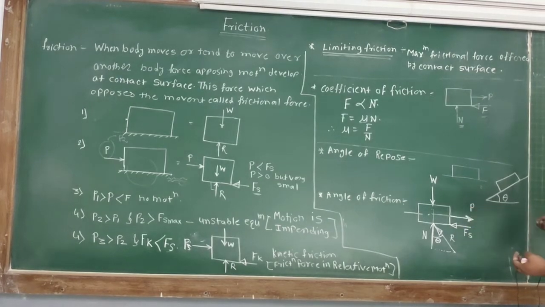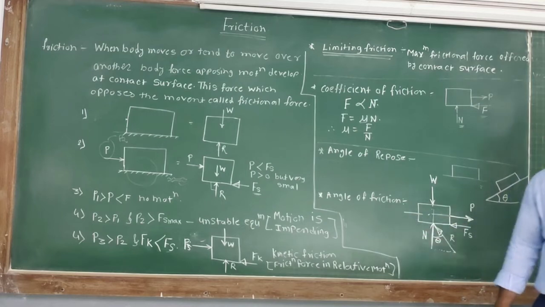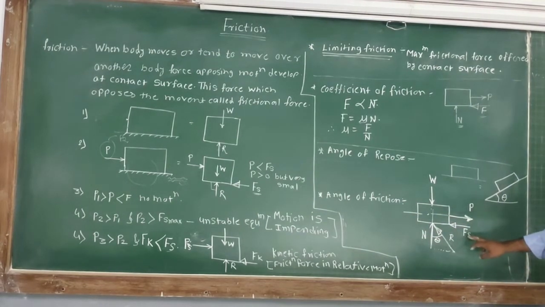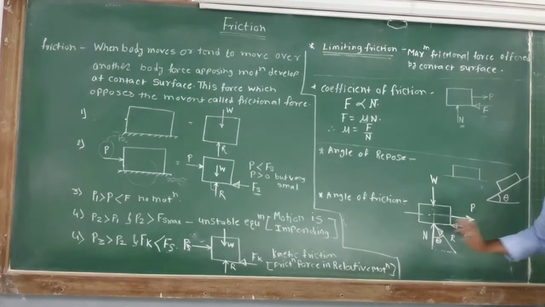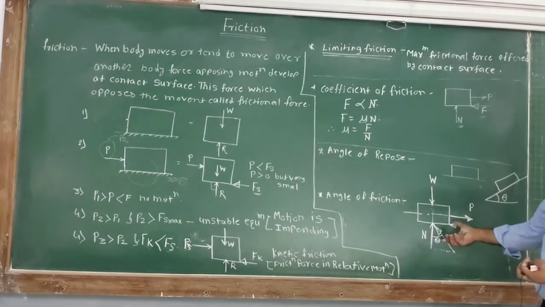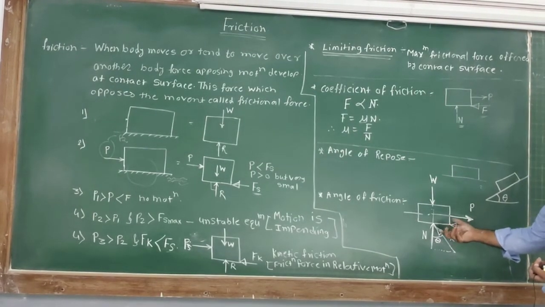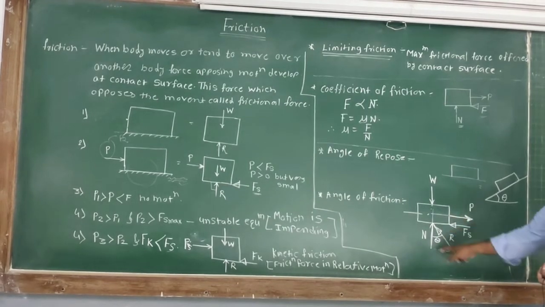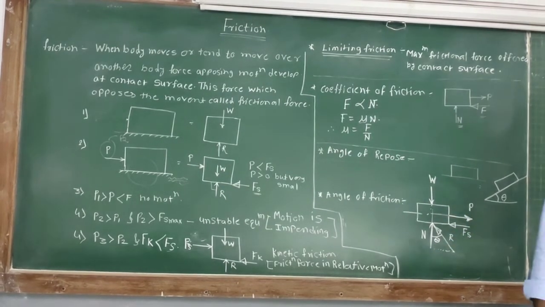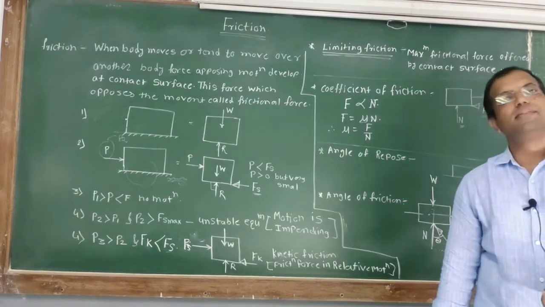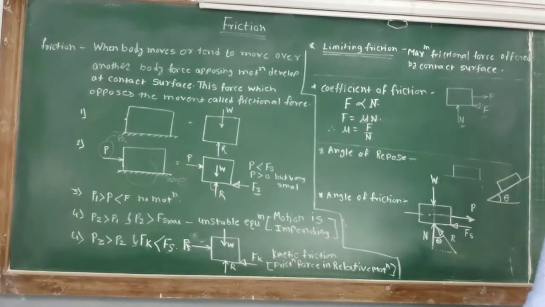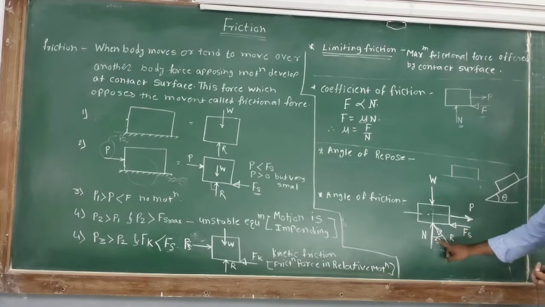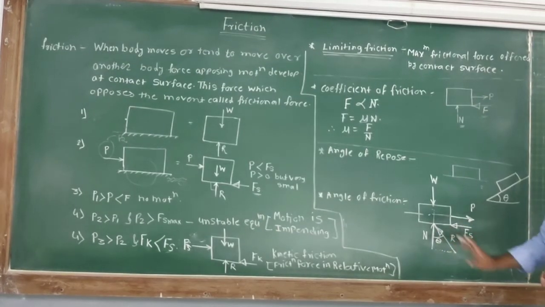Due to this pull, the block will be subjected to a frictional force at the contact surface. Let this frictional force be F of S. So there are two reactions, F and N. If we find the resultant of these two reactions, one vertical and the other horizontal, all of you know that the resultant is a single force which will produce the same effect as that of the system of forces. So this R represents the resultant of F and N.